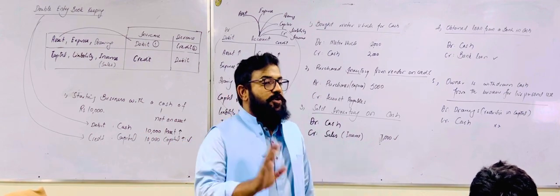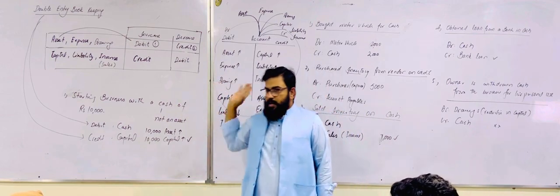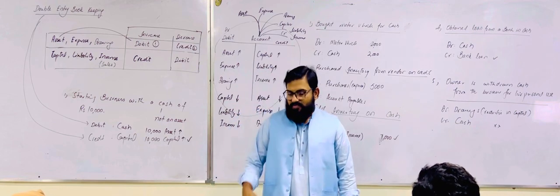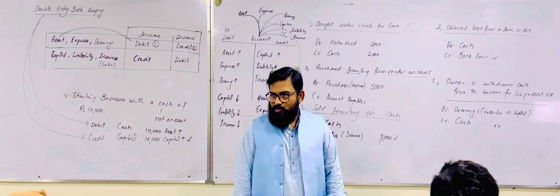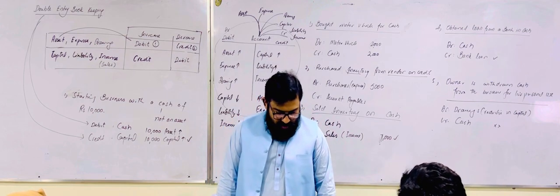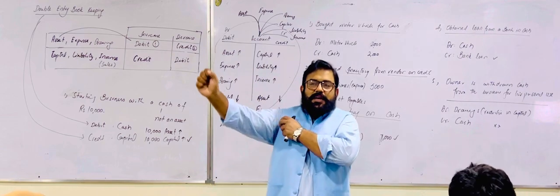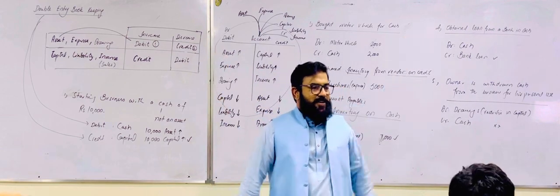Okay, so this is the whole story of debit and credit. The right side of the T account is credit and the left side is debit. When you are wearing your right shoe, you say credit. If you are wearing your left shoe, you say debit. If you are wearing the right side of the shirt, you say credit, and the left, debit.